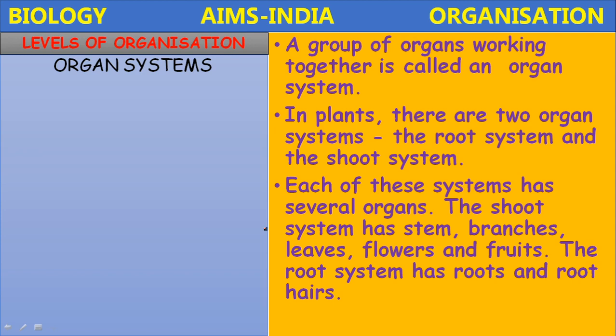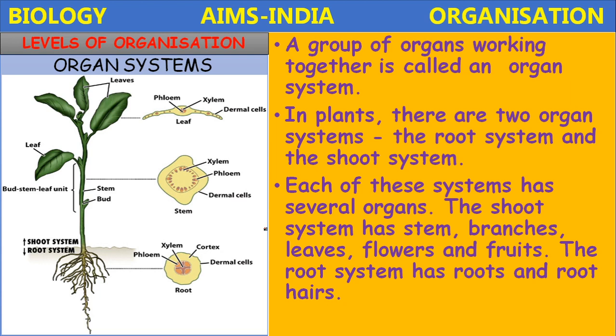For example, the shoot system has stem, branches, leaves, flowers and fruits. The root system has roots and root hairs. So if you see the organ system in plants, the total plant is divided into 2 main systems: the shoot system which is above the ground, and the root system which is below the ground.